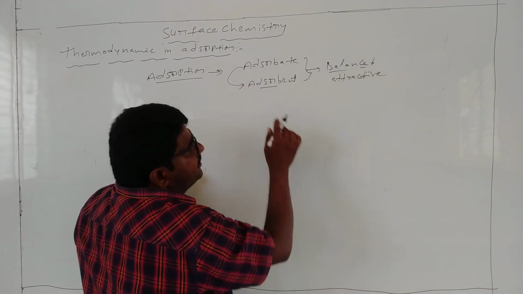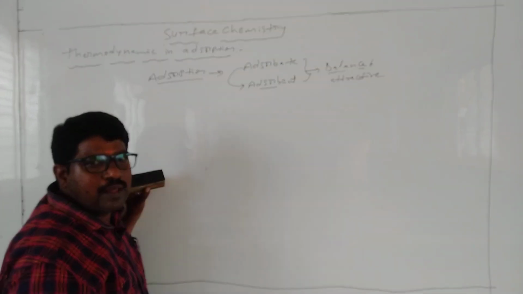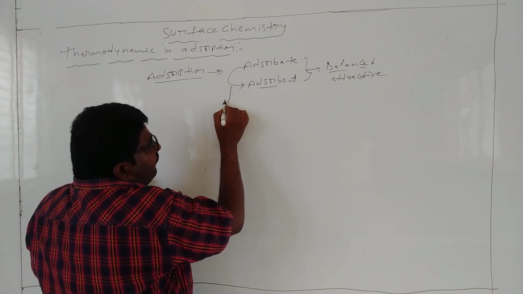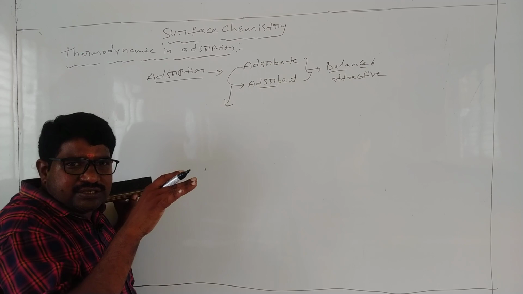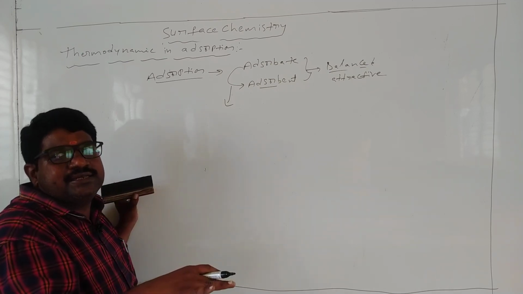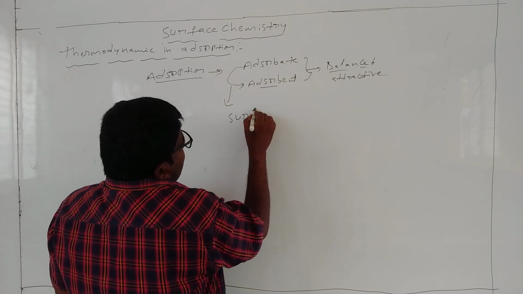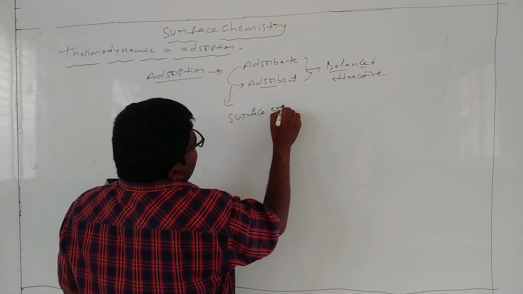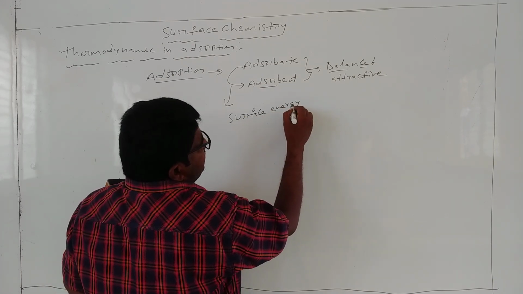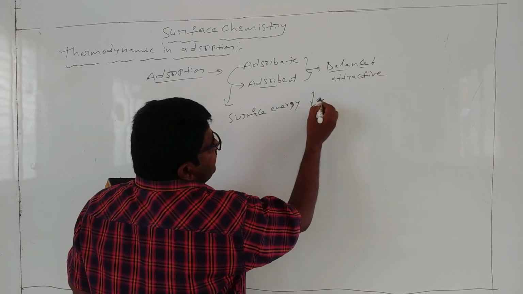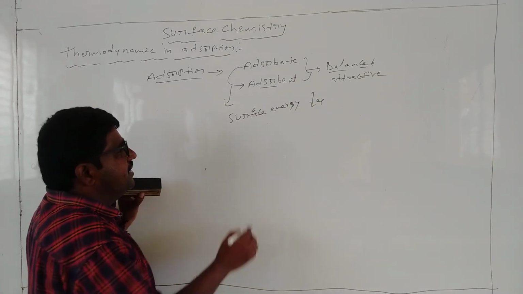Attractive force is balanced between these two. But here the surface area, that means the surface energy, decreases. Surface energy decreases.